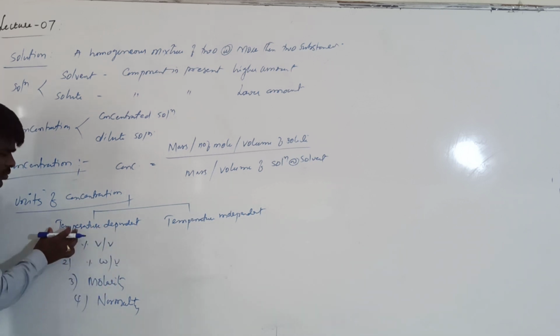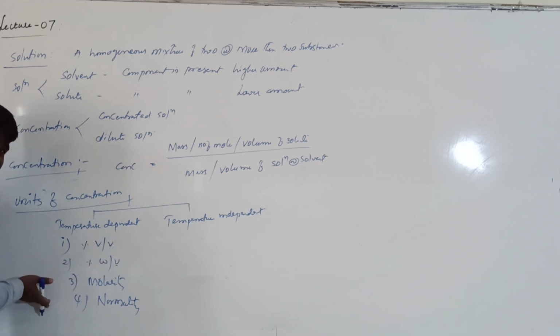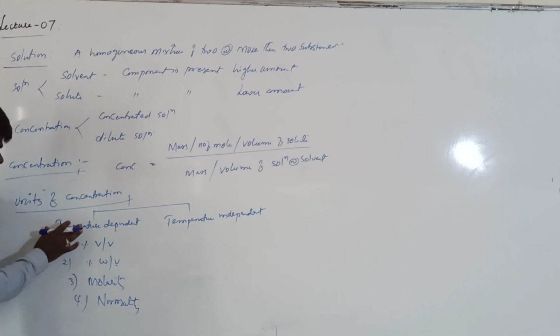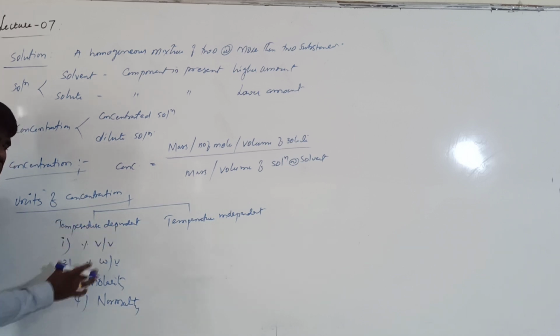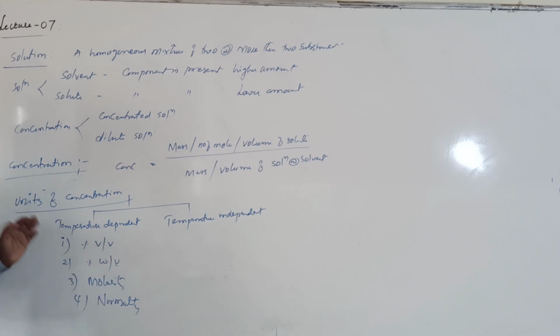because all of this basically involves volume. By changing the temperature, what happens? Volume changes. If you increase the temperature, volume increases, concentration decreases. If you decrease the temperature, volume decreases, concentration increases. So these types of concentration units depend upon the temperature, and we call them temperature dependent.